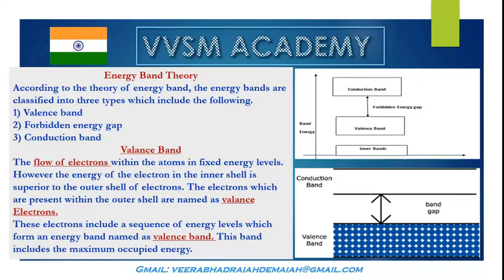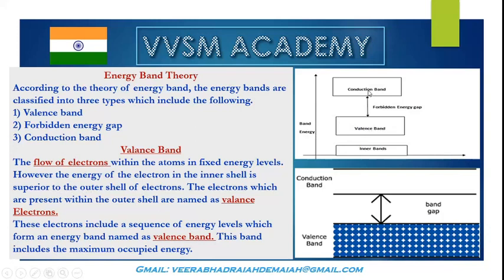So, energy band theory. According to the energy band theory, the energy bands are classified into three types: valence band, forbidden energy gap, and conduction band. My dear friends, if you observe the figure carefully, this is the band energy, where you come across the conduction band and the valence band.